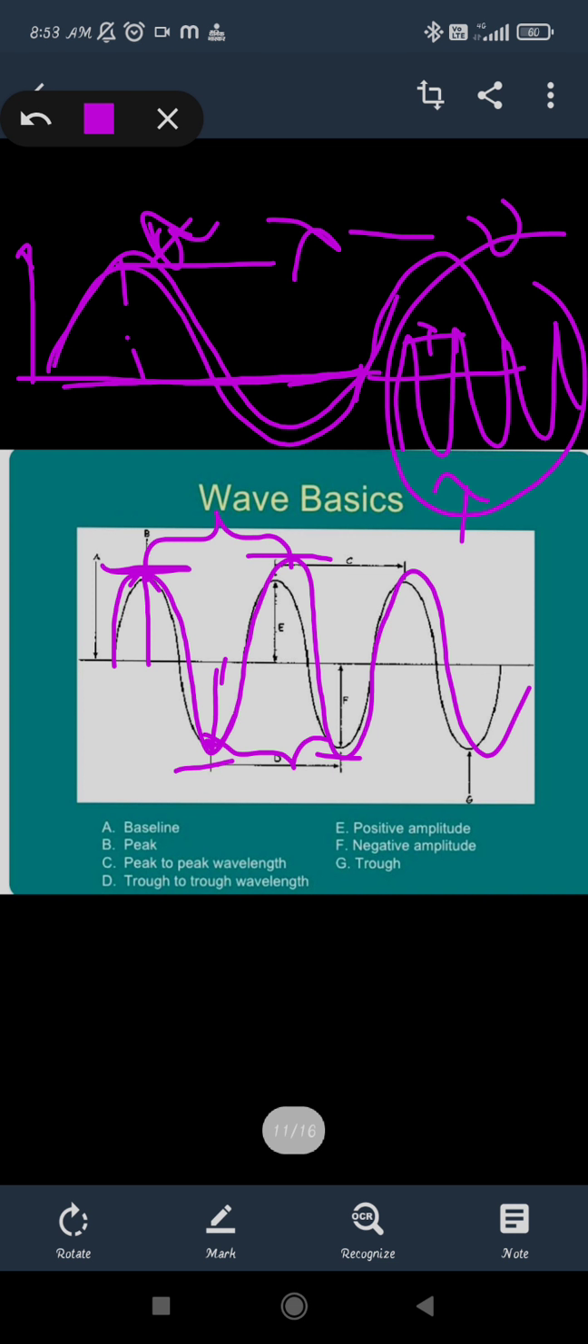That is, if the wavelength is more, then the frequency will be very less, because the number of waves cannot pass more in 1 second. If the wavelength is very small, that means more waves can travel in 1 second.